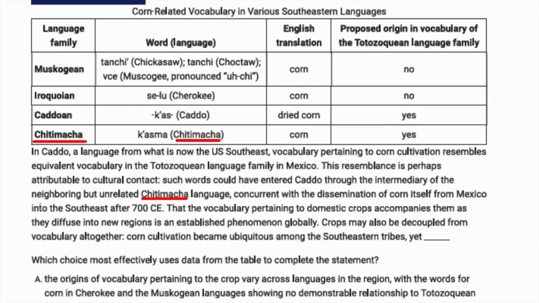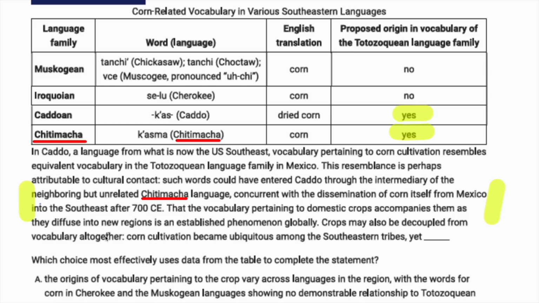Well, in these sentences here, they're basically saying that the language or the words for corn spread along with corn itself. Okay, and so what we have in this sentence really connects to what we have in these two rows. Again, it would have been nice if they had said, however, here, but we sort of have to read between the lines.